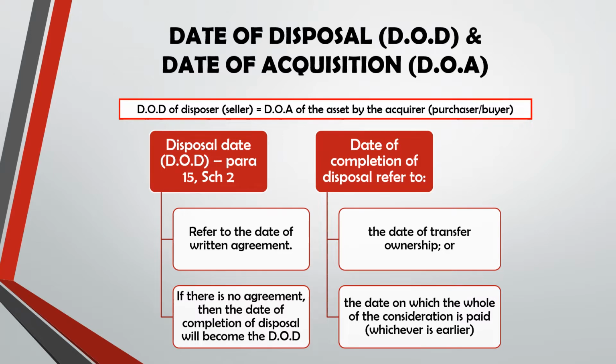So what is the date of completion of disposal? It refers to the date of transfer of the ownership by way of transfer of legal title, or the date on which the whole of the consideration is paid, whichever is earlier. Which means the earlier between the date the buyer paid for the assets, or the date for the transfer of legal title, which is the earlier date, then it would be the date of completion of disposal.